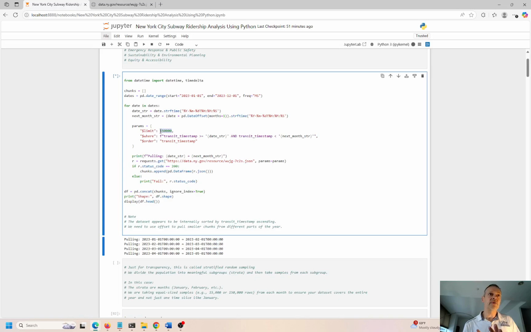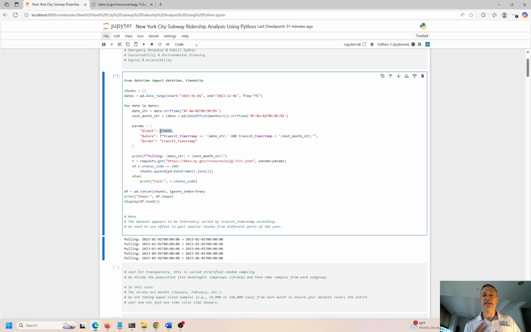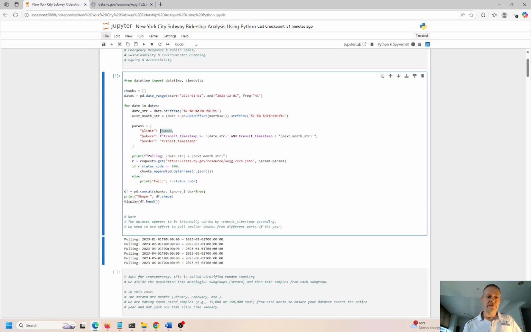So I knew that's what the end game should have been, right? But I kept getting these chunks of data that wouldn't help me do that type of analysis, and I had big gaps in the data. So I had to go back and come up with this technique to do the stratified random sampling, just so I can get data from these buckets and make it somewhat comprehensive, but make sure all of these categories are represented too. So the day of the week, the time of the year, the hour of the day. Otherwise, the analysis just looks bizarre and it doesn't make a whole lot of sense, right?